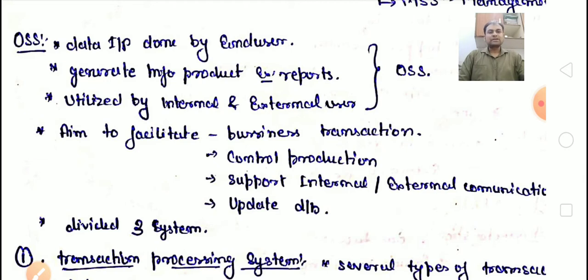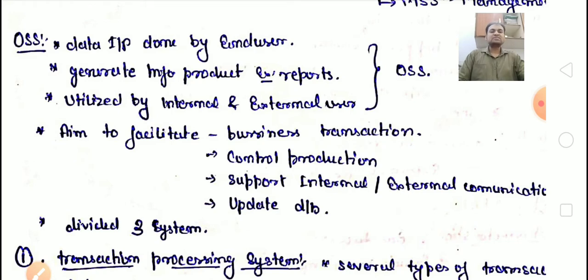Here in the OSS, the data input is done by the end users, the subordinates, the department people who have the data that will be stored in the system.